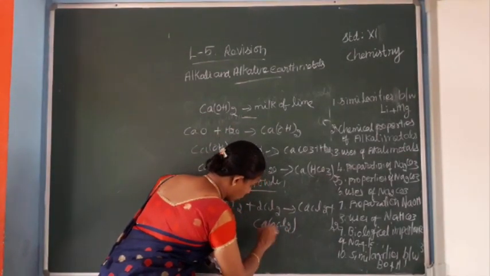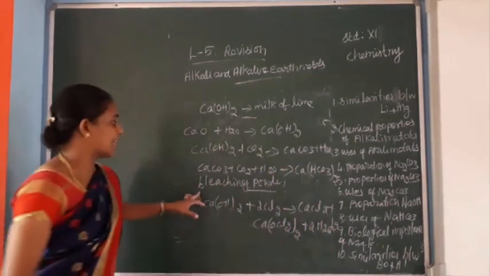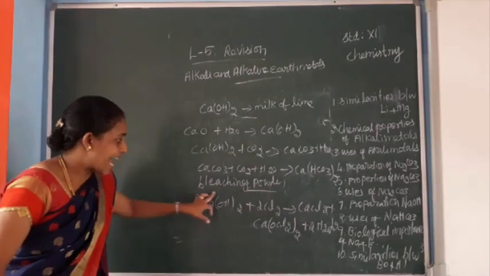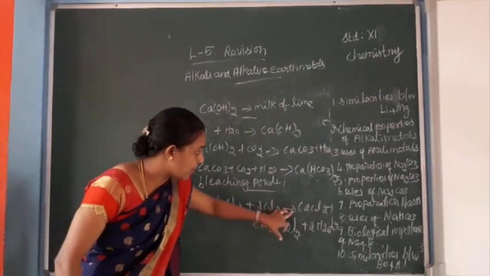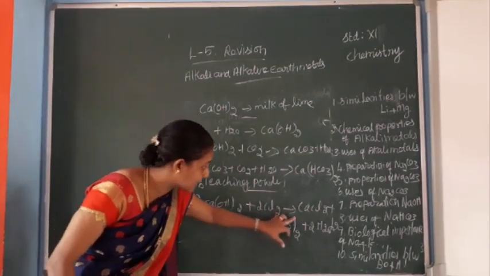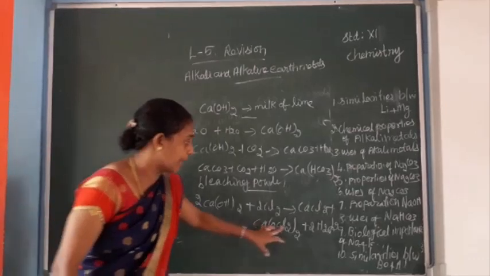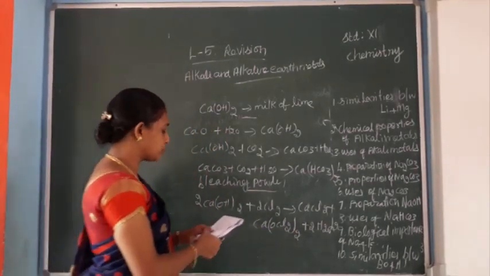Calcium oxychloride is the bleaching powder. This is the preparation of bleaching powder.